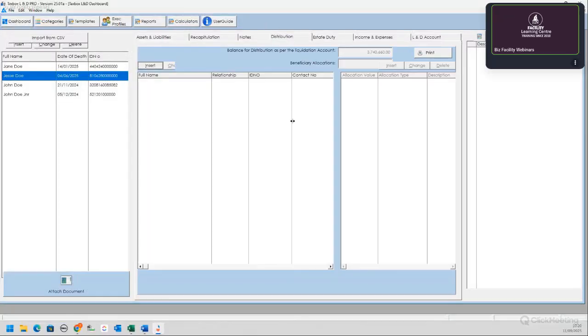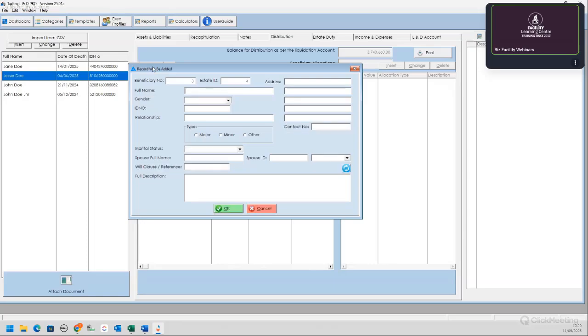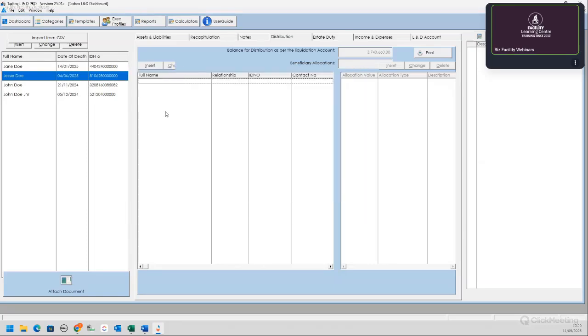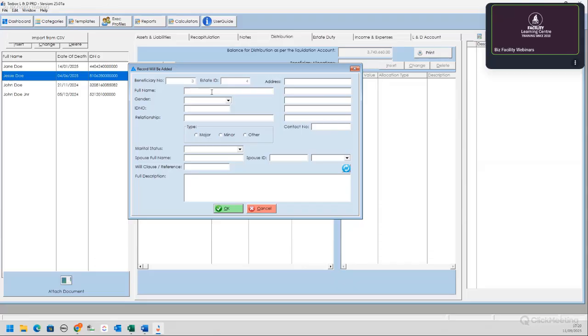Now the distribution is actually where the main work rests. So, let me show you. This is where you add a record of a beneficiary, right? So let's say Joey.